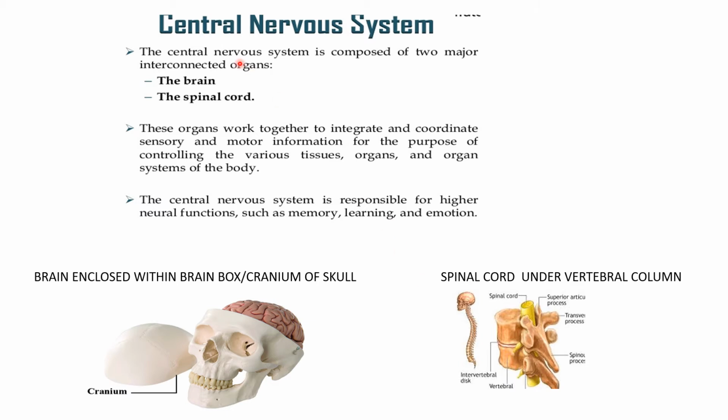Now let's study the central nervous system in detail. It is composed of two main parts, the brain and the spinal cord. These organs work together to integrate and coordinate sensory and motor information for the purpose of controlling various tissues, organs and organ systems of the body. The central nervous system is also responsible for higher neural functions such as memory, learning and emotions.